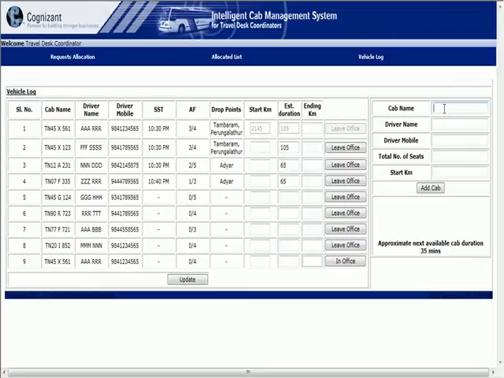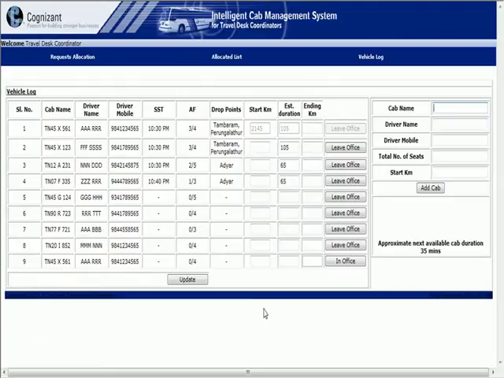And another piece of information: if there is a new cab coming to our office, say it's the first time the coordinator is opening it for that particular day, so this vehicle log doesn't have any value. The coordinator has to give a particular cab name and the driver name, and he has to say Add Cab, so that the information will be available as the last record.